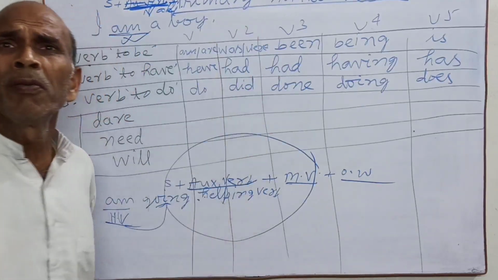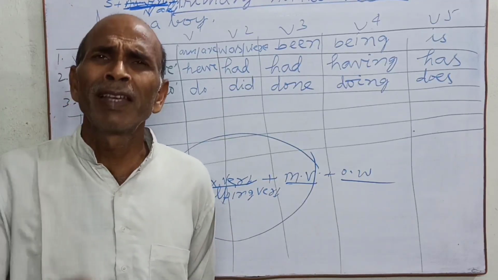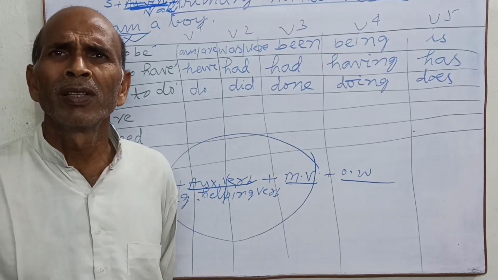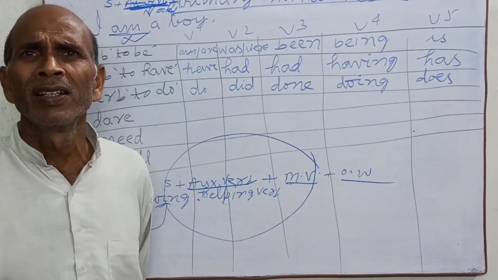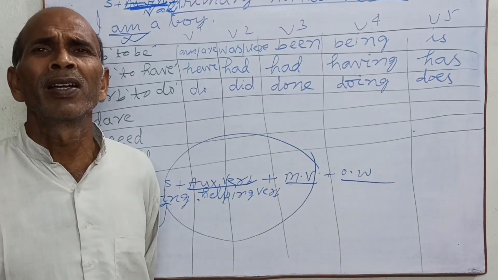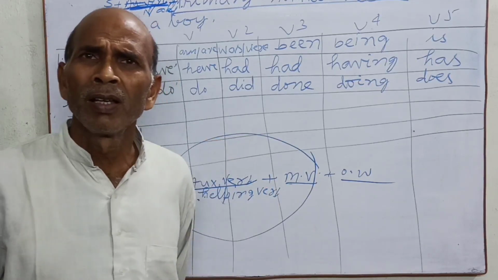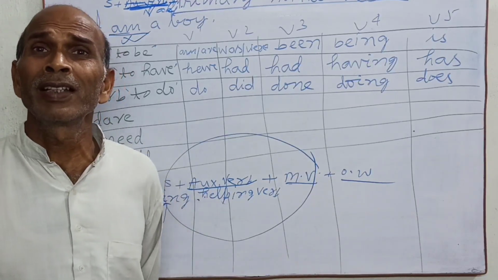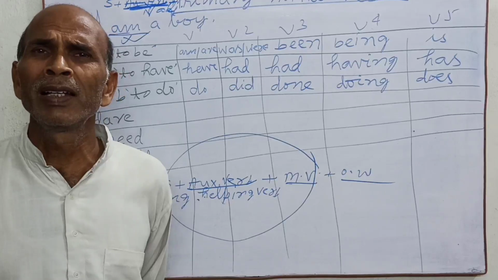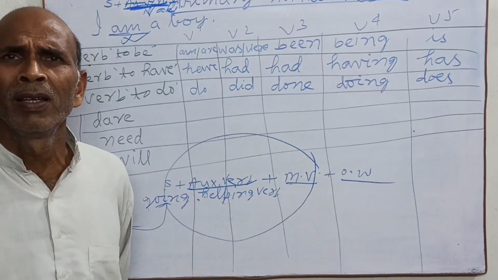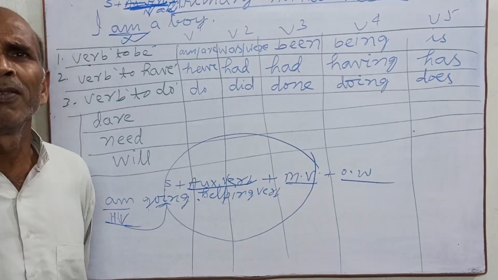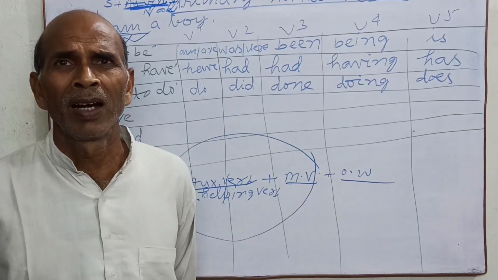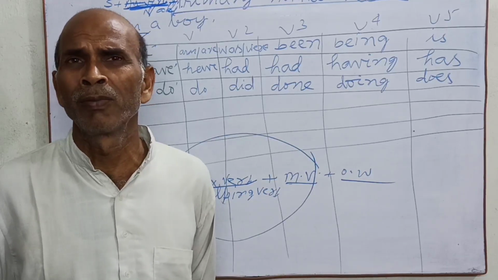Like this, were also. We were players, we were gentle, we were noble. So were is your full verb. But in case of helping verb, take your example: we were going to market, we were helping him, we were helping the poor, we were helping our colleagues, our close friends.